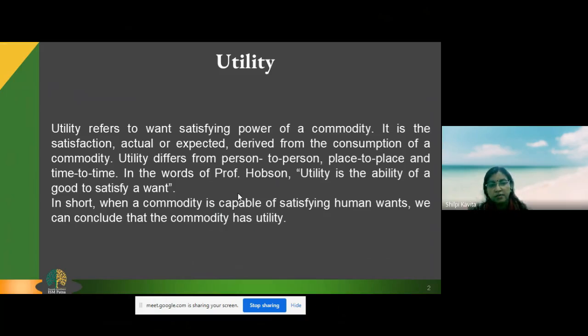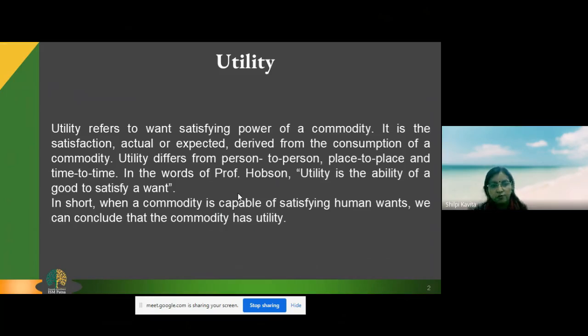And utility differs from person to person, place to place, and time to time. My satisfaction is different from my friend's satisfaction. Maybe when I consume any product, goods, or services, my satisfaction may be higher than my friend's. Place to place also matters, and time to time.